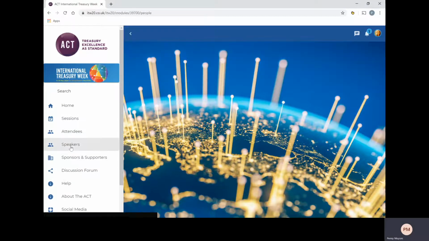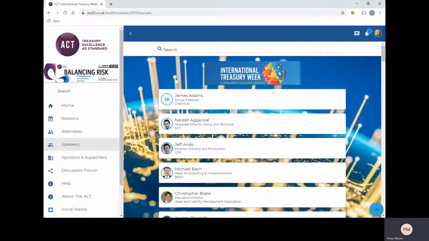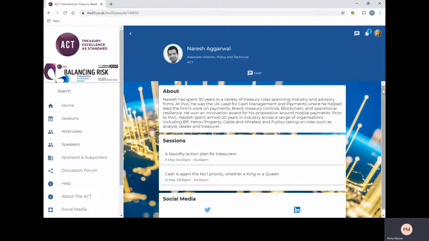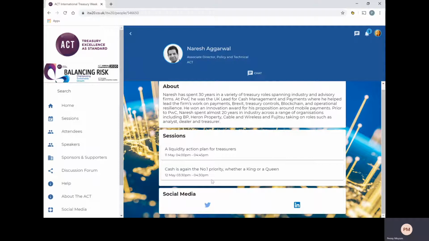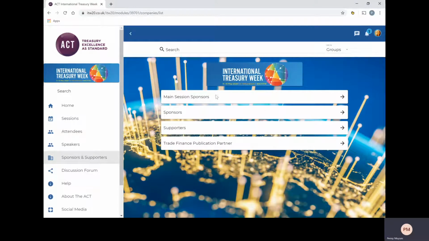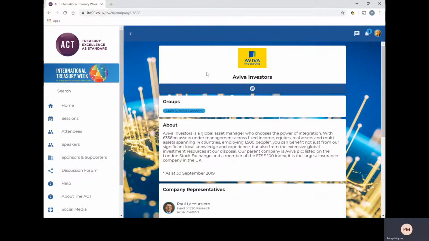To see the speakers at International Treasury Week, please click through to the speakers section. And again, you can click through into their various profiles, again listing the sessions that they're involved in. Please click on to sponsors and supporters to find out more about them. You can click through into their profiles and access their website via this button here.